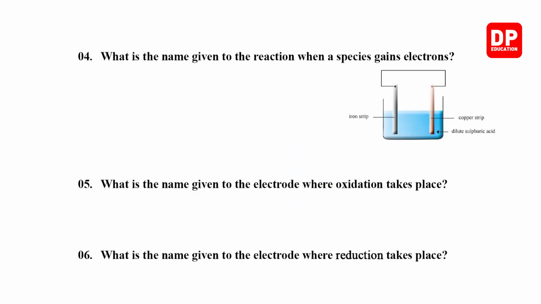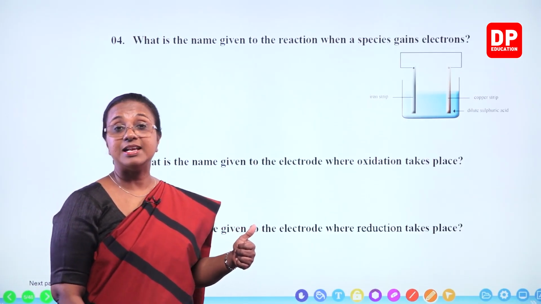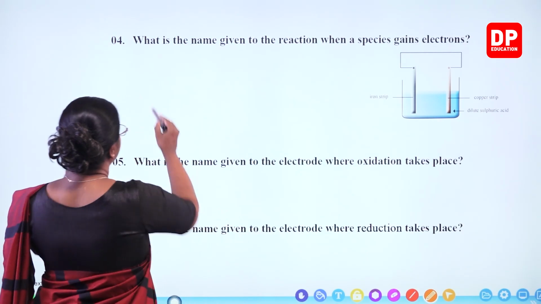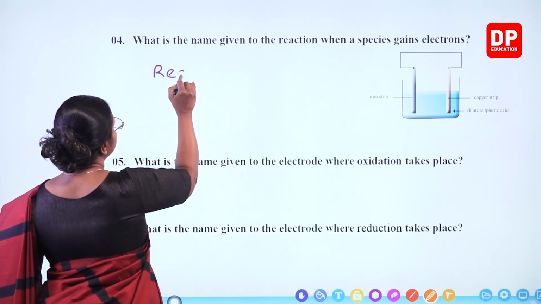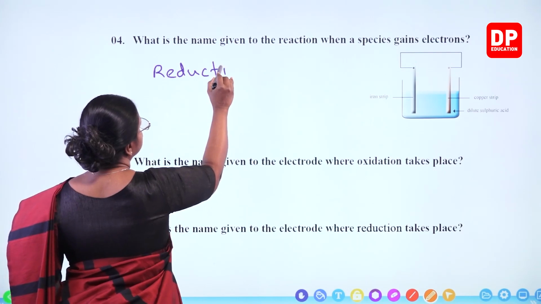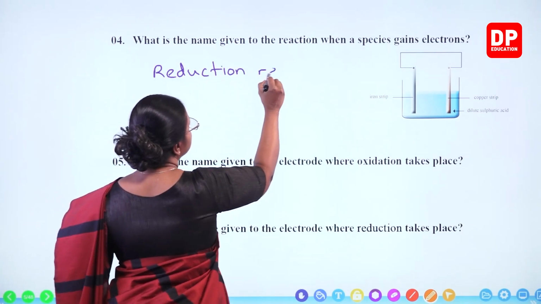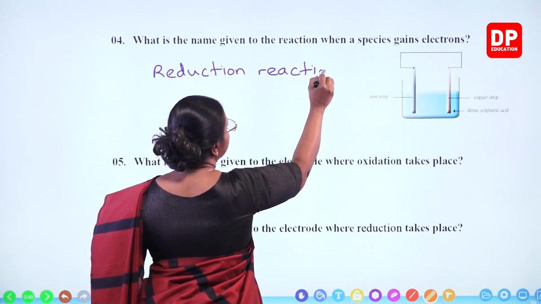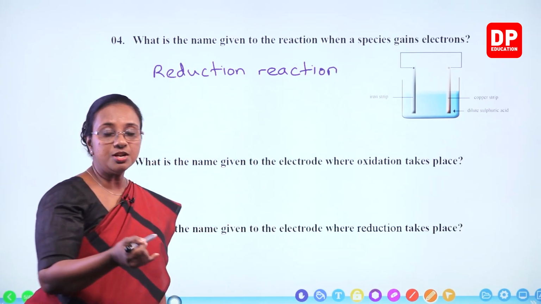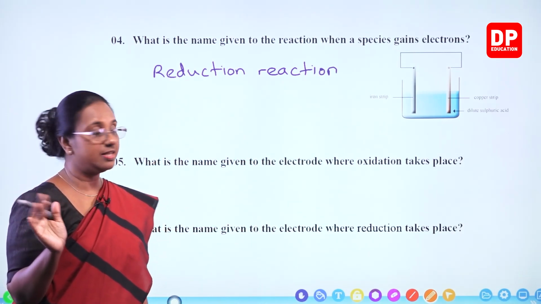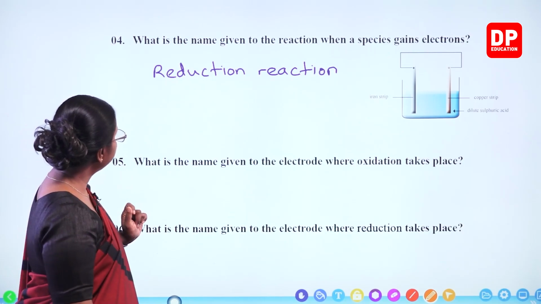Fourth one. What is the name given to the reaction when a species gains electrons? What is that? 2 H+ ions taking up 2 electrons forming H2 gas. That is reduction reaction. Here we can just write as reduction or reduction reaction. Either way is fine. Then the fifth one.